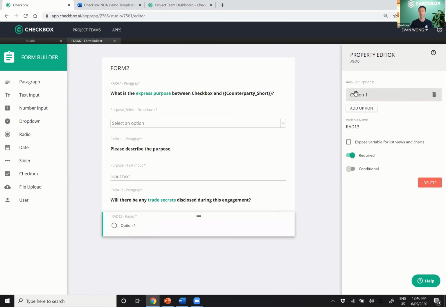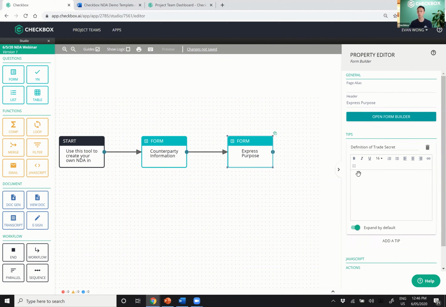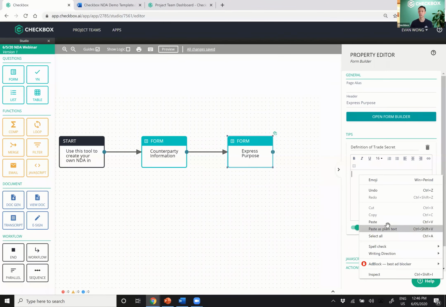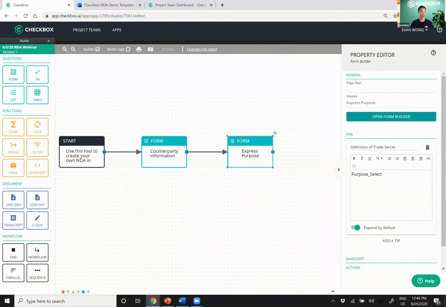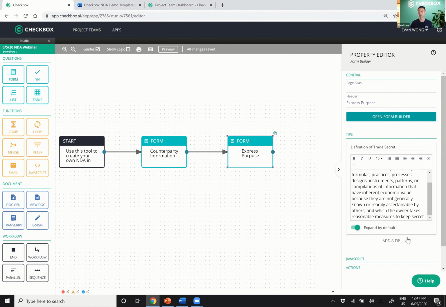Now, you might be wondering, what is a trade secret? Well, here's the thing. In Checkbox, you can also add tips which allow you to provide definitions of terms like trade secret. So let's say definition of trade secret. And what this will do is help the end user walk through the content. I'm just going to copy and paste the definition of trade secret, so I don't have to type the whole thing out. This is just taken from Wikipedia. Trade secrets are a type of intellectual property, and so on.